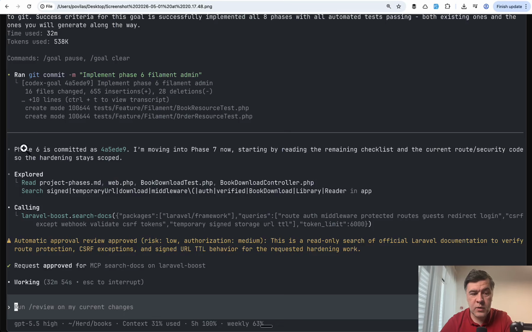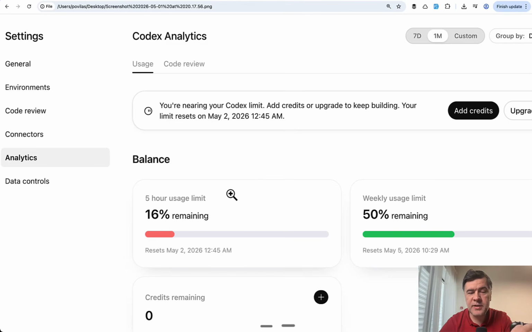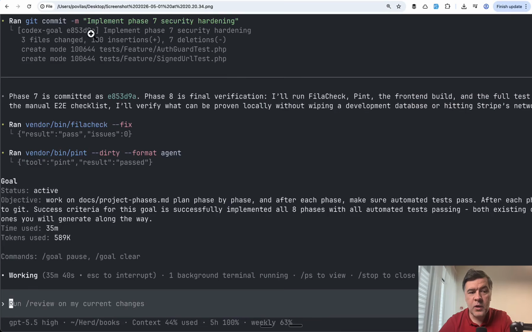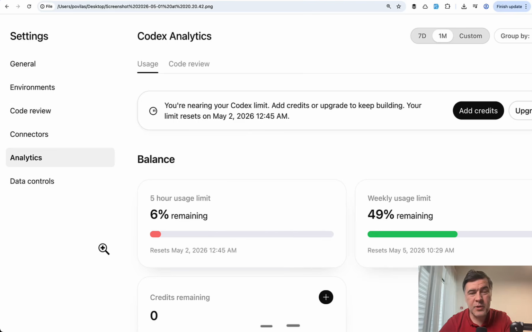After phase 6 was done and it moved to phase 7, we were 31% context used already after the compact, so compacting may happen multiple times if you have a longer task. And the dashboard was down to 16%, and I think at 20% it started warning you that you're nearing your Codex limit. And when it finished phase 7 and phase 8 was just final verification, quite a small task, I saw that we were 35 minutes in with the goal and the dashboard showed 6% remaining.